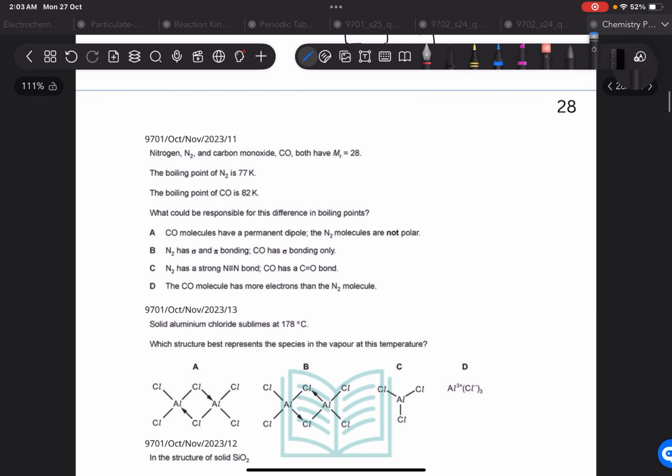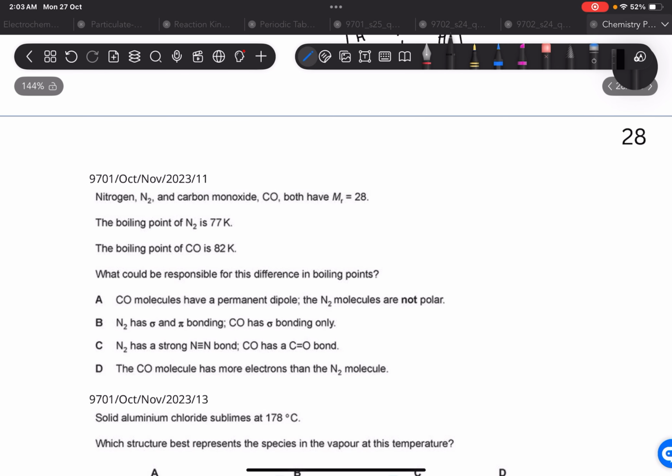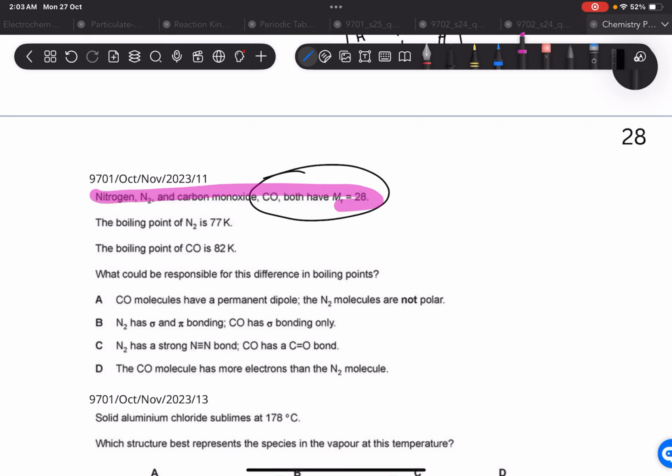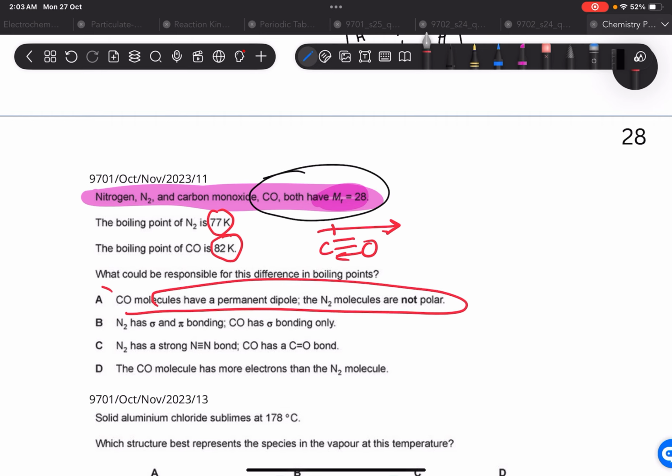Moving on to the next question, which says that nitrogen and carbon monoxide both have an Mr of 28. That means they're isoelectronic. Are they isoelectronic? No. Mr and electrons are different things. The boiling point of nitrogen is 77 K and carbon monoxide is 82 K. Why is that? Because look, carbon monoxide is a polar molecule. Why is it polar? Because there's a permanent dipole towards oxygen. So CO has a permanent dipole and N2 does not.